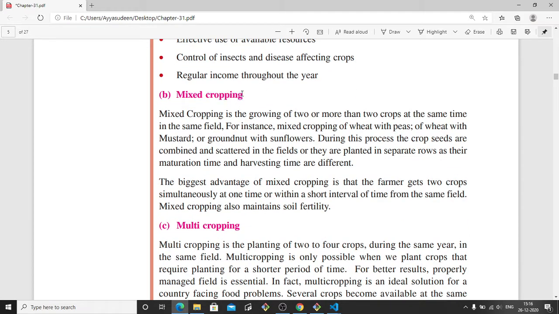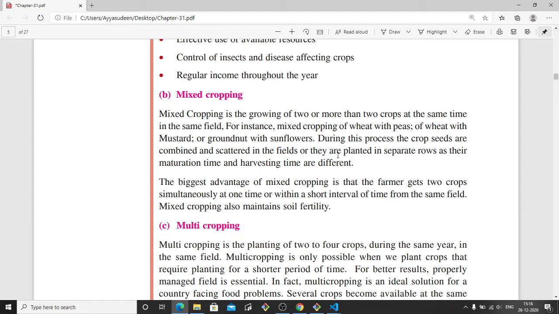Mixed cropping is when two or more crops are grown in the same field at the same time. So this is called mixed cropping. So an agriculture field is there, and not just one particular type of crop is grown, but different types of crops are grown